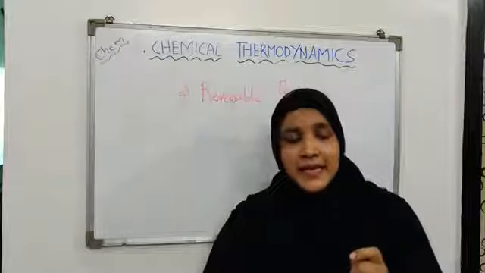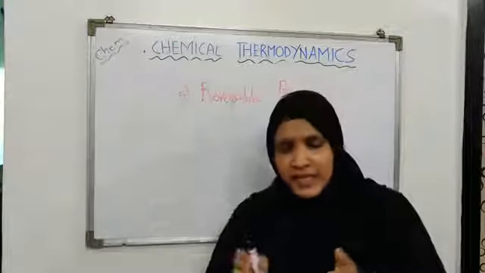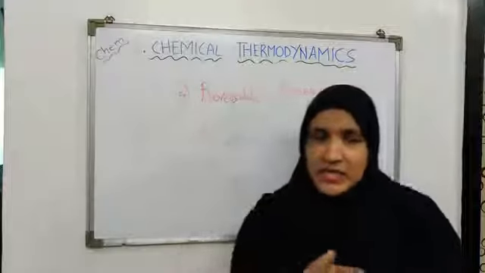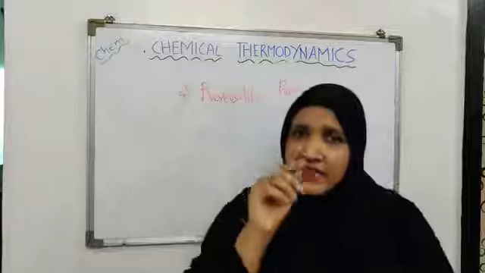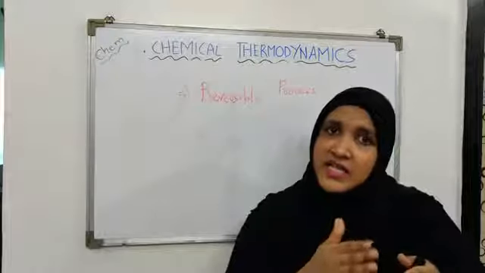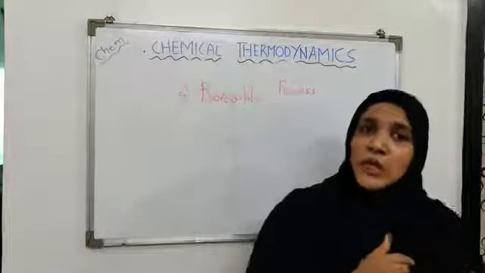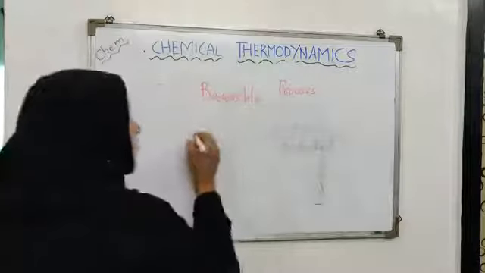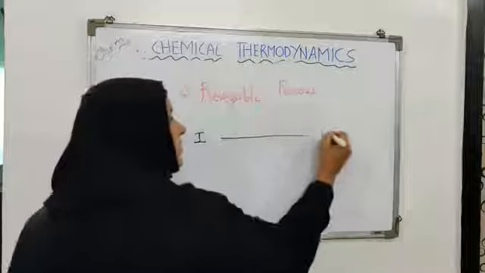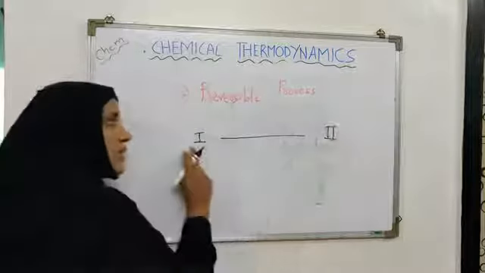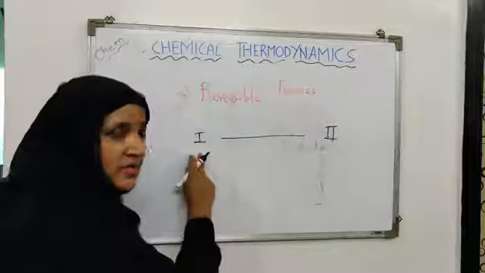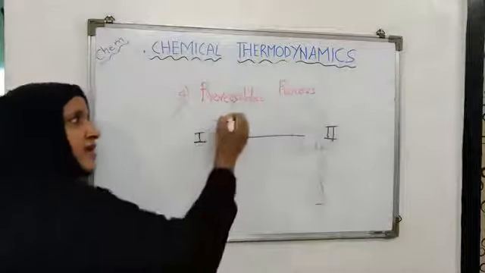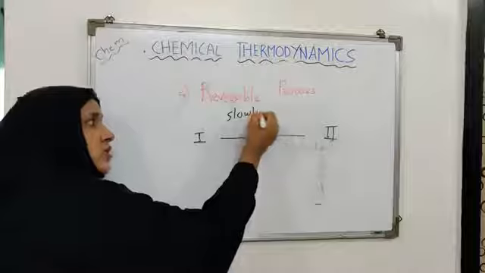Okay, and it is assumed that they occur so slowly that the changes occur in such a way that at every stage, thermodynamic equilibrium is achieved. For example, suppose a system is moving from state 1 to state 2. Now, if this is a reversible process, this change will not occur suddenly, but it will take place very slowly.